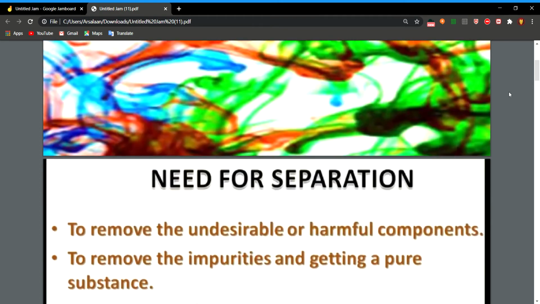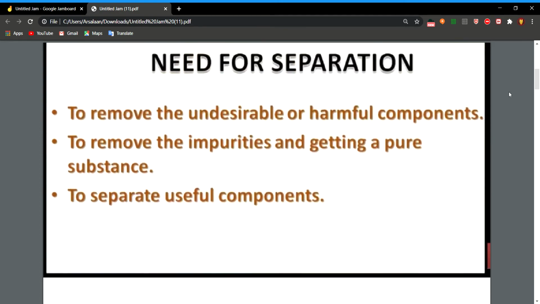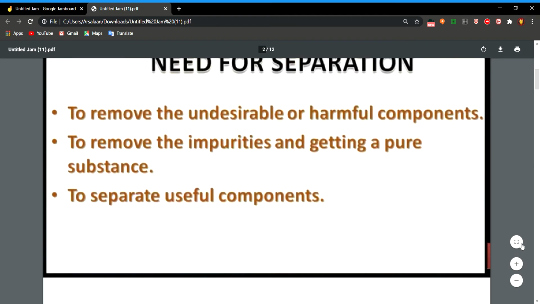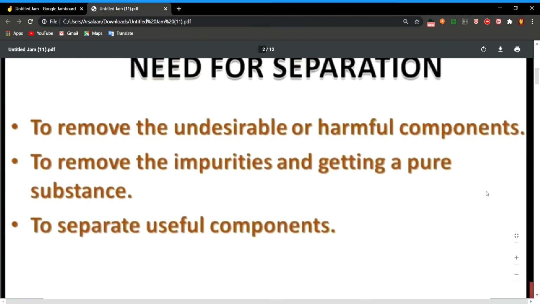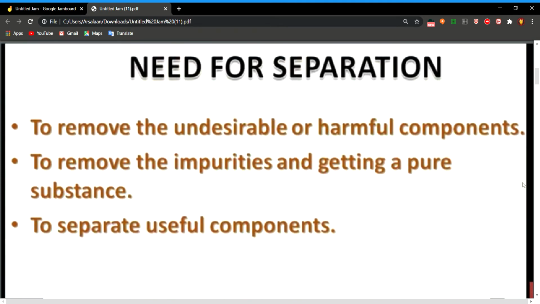Okay, now we shall study about what is the need of separation. Why do we separate substances? First need is to remove the undesirable or harmful substances or components. You must have bought wheat, rice, pulses from the market, and you must have seen that before cooking, the small pieces of stones, insects and small pebbles are separated from it. Why do we separate them? We separate them because they are harmful to us. So, the first need for separation of substances is to remove harmful substances.